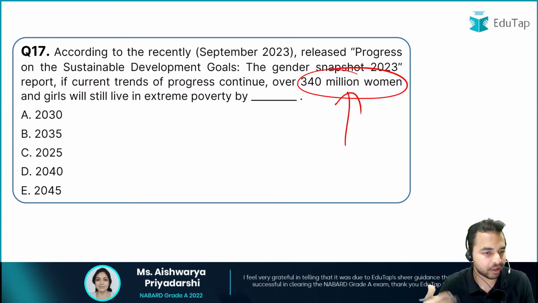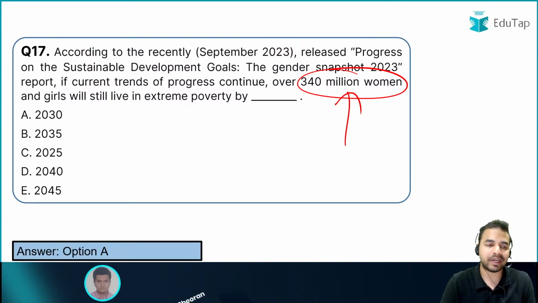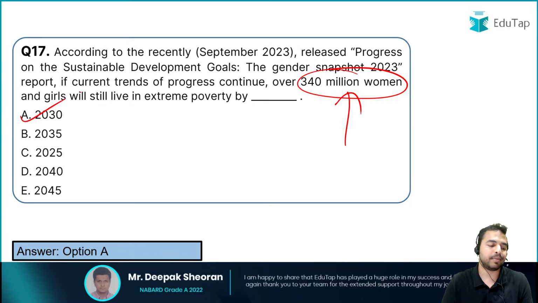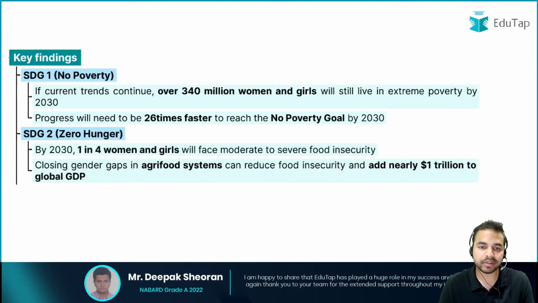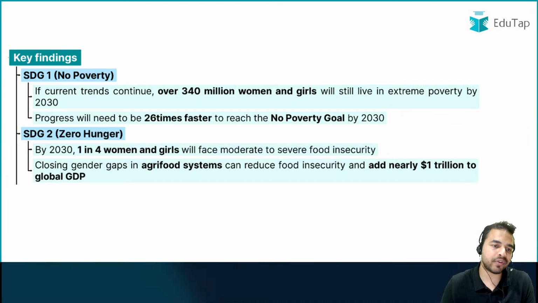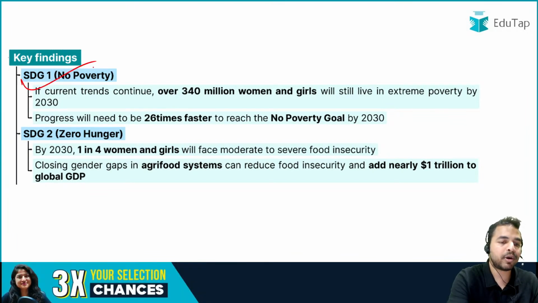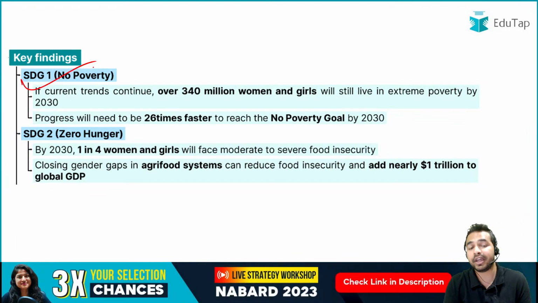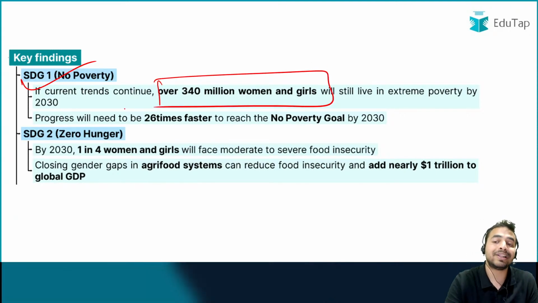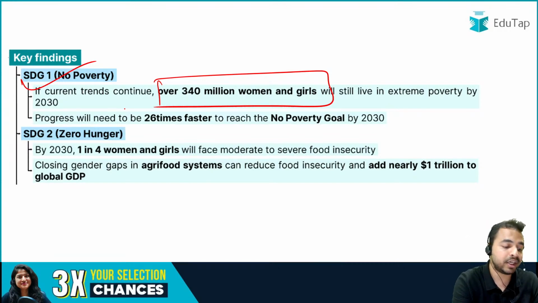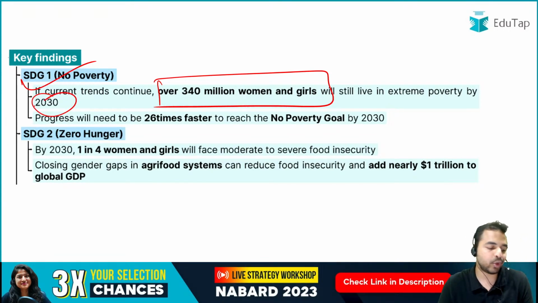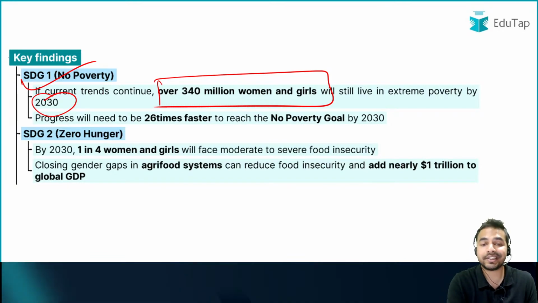By 2030, 35, 25, 40, 45. What is the right answer? So as per the report, it is 2030. By 2030, basically, it is the important part. So you can see here from sustainable development goal number 1, that is no poverty. अगर यही trend continue रहता है तो over 340 million women and girls will still live in extreme poverty by the year 2030. Okay, so 2030 is the right answer, and progress will need to be 26 times faster.